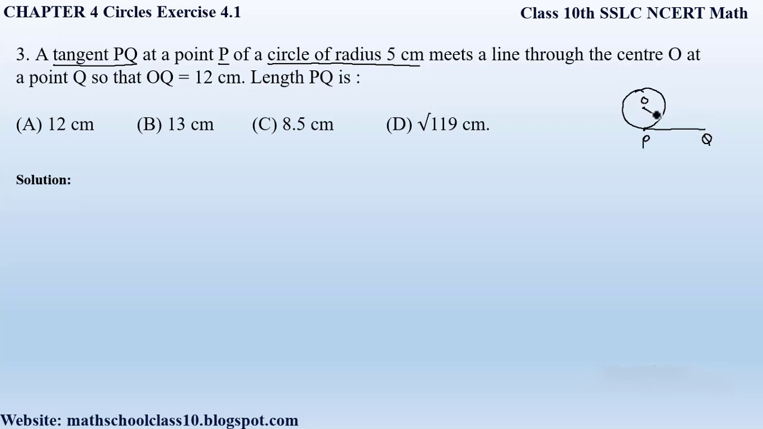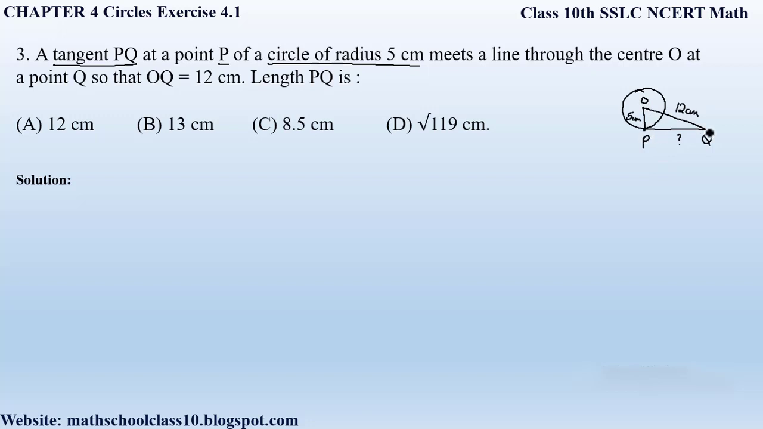So we should join OQ. So these 2 points O and Q meet each other. So therefore we can draw OQ, which is equal to 12 centimeters. Here OP forms the radius, right, which is given here as 5 centimeters. And now we have to find out the length of PQ. So PQ has to be found out.